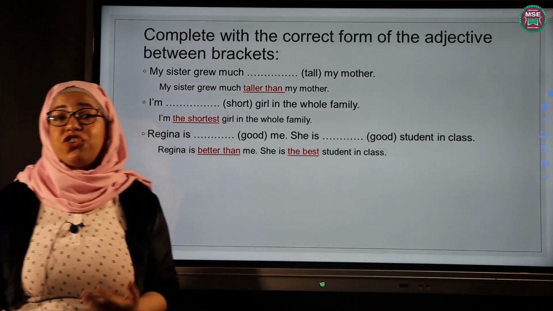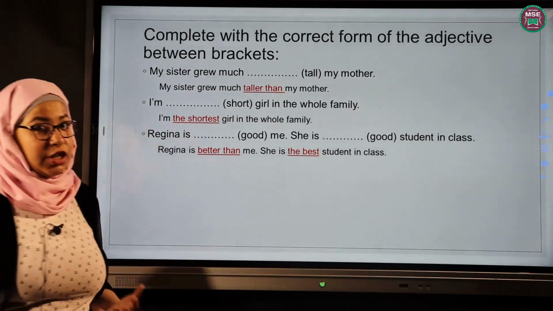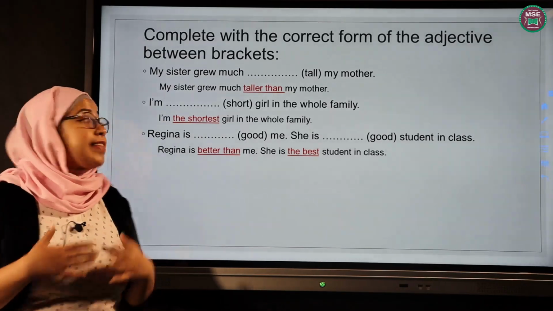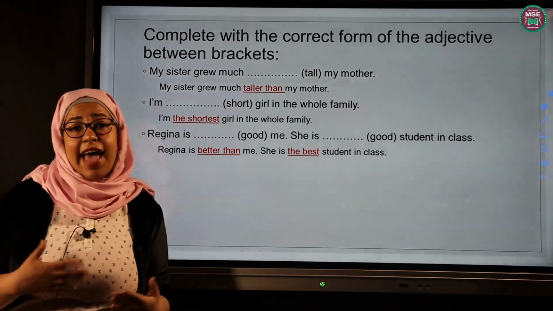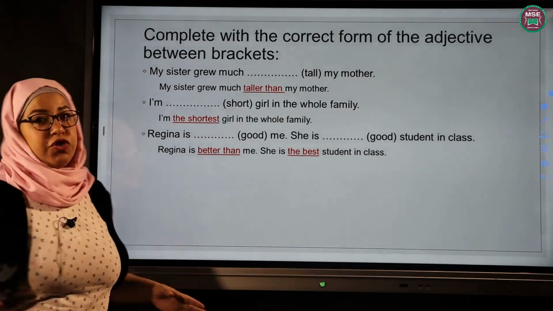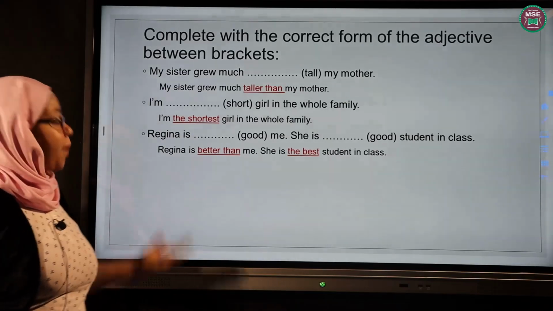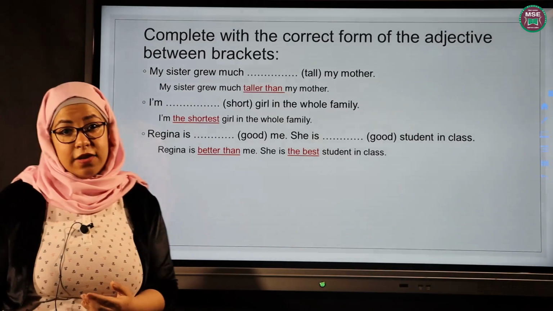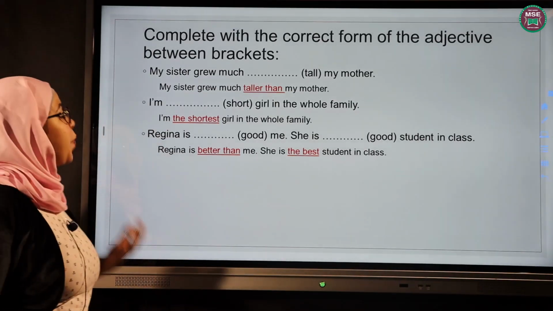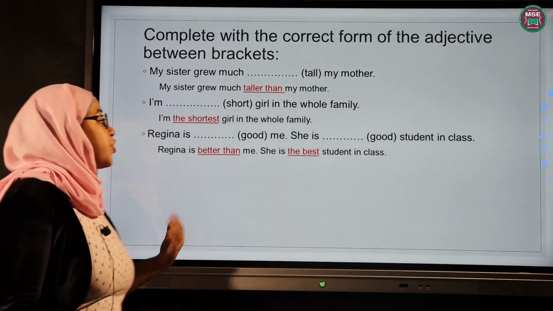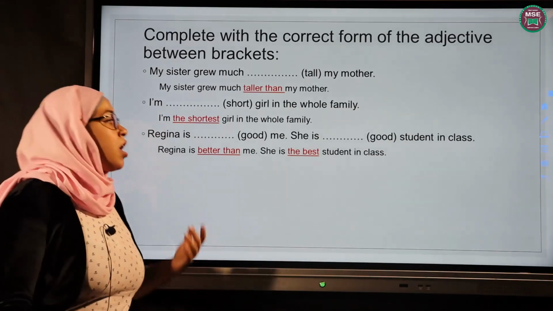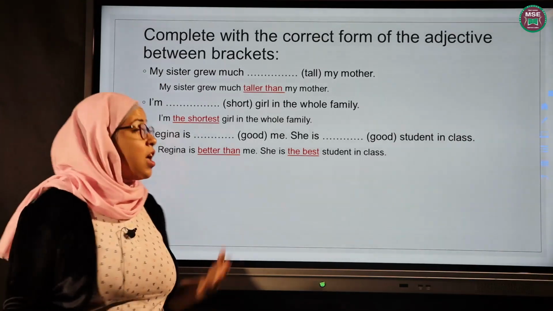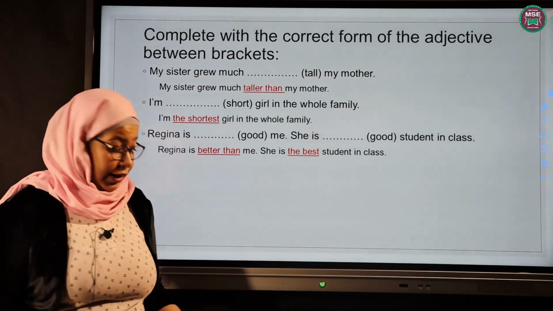Why did I change the adjective good? Well, because good and some other adjectives like bad, they are irregular. They change as a whole. We don't add er or est, we change them from scratch. We make good changed into better or the best. Bad changed into worse or the worst. So in this case, when I'm comparing between Regina and myself, I used comparative, better than. And in the second part, where I compared between herself and every other girl in class, I used the best. That's superlative.